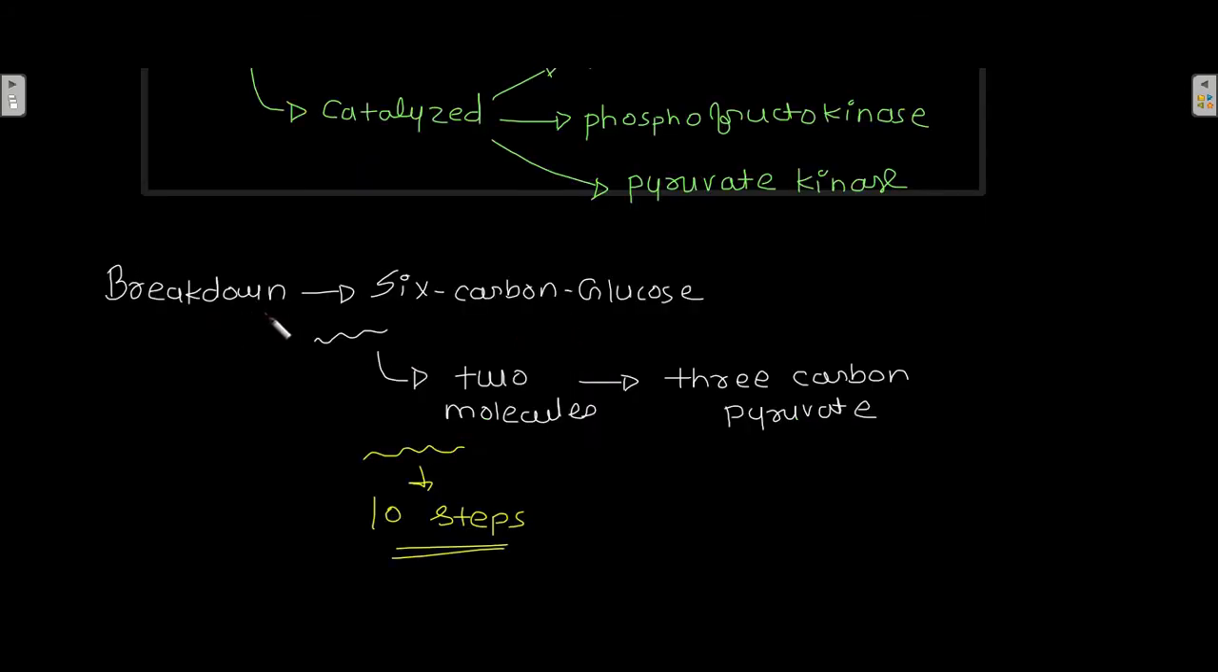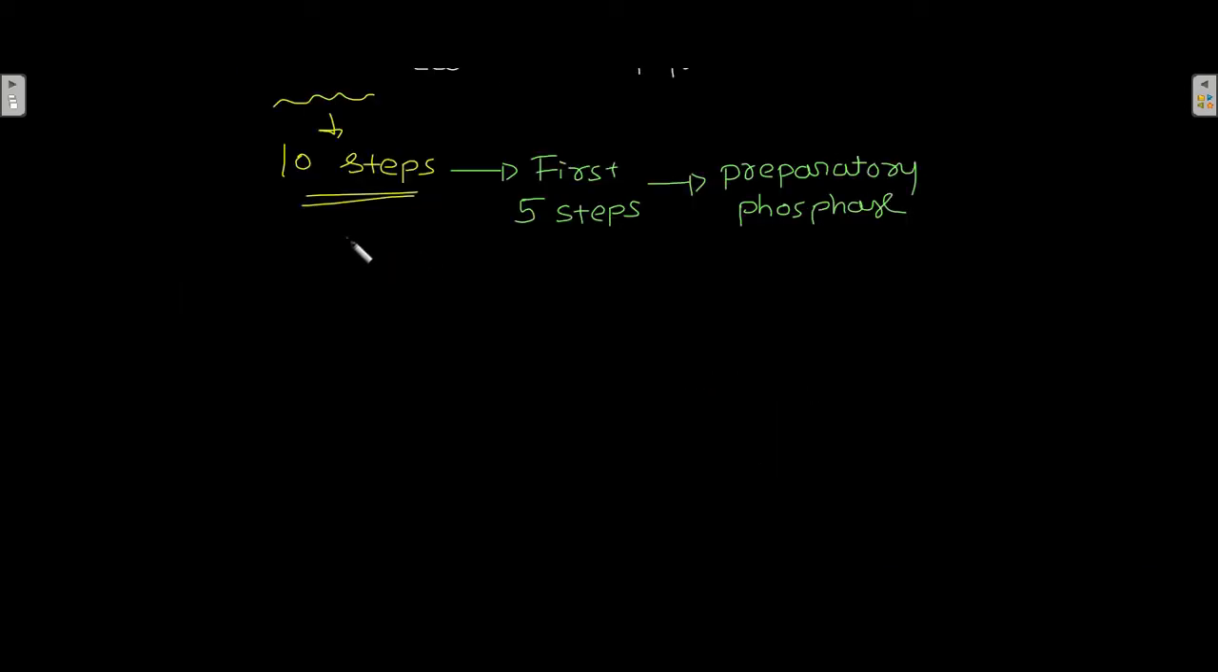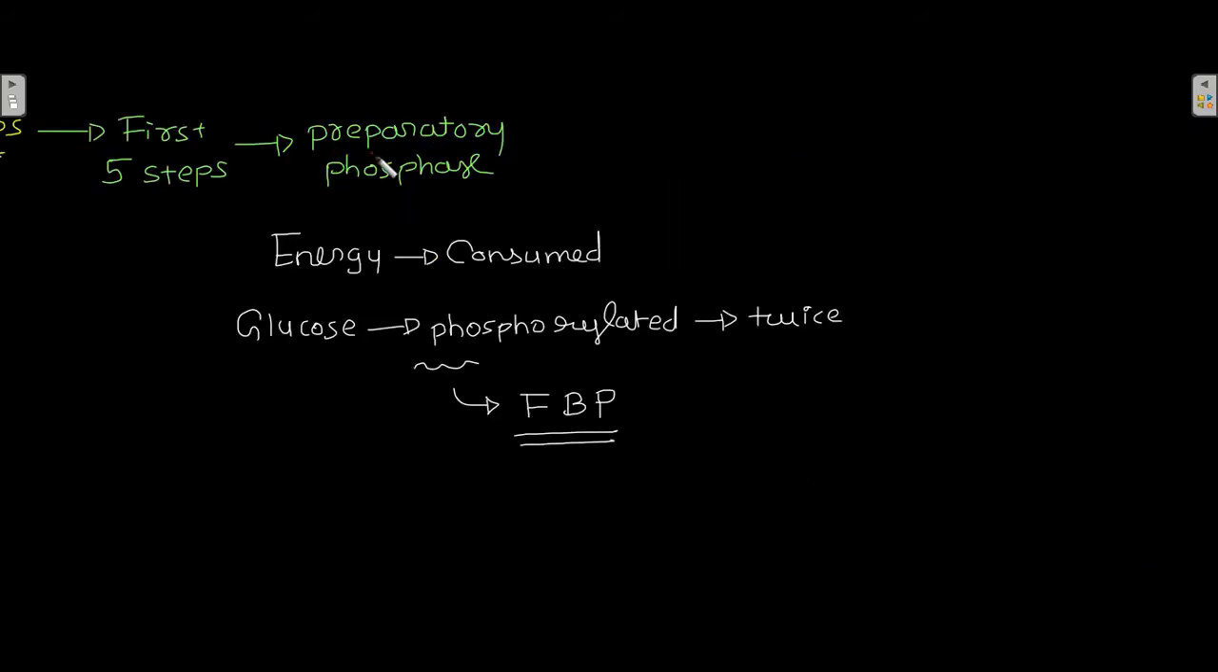Now the breakdown of this 6-carbon glucose into 2 molecules of 3-carbon pyruvate occurs in 10 steps. Now out of these 10 steps, the first 5 steps constitute the preparatory phase. Now in the preparatory phase, the energy is consumed.